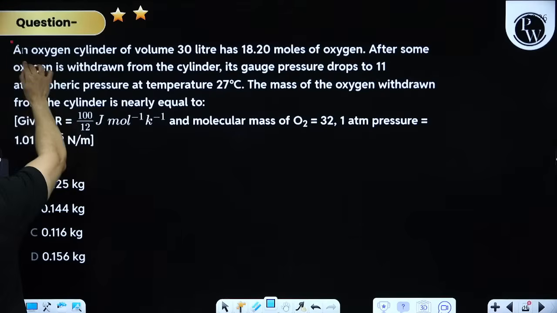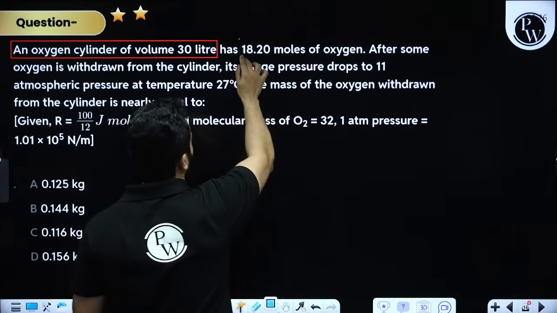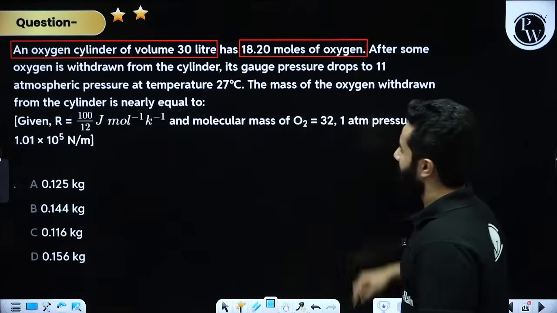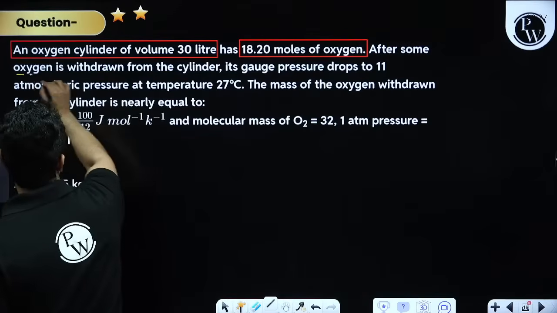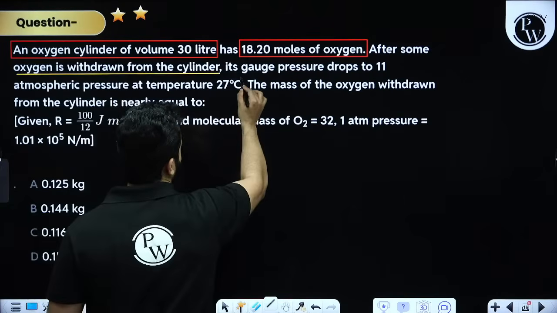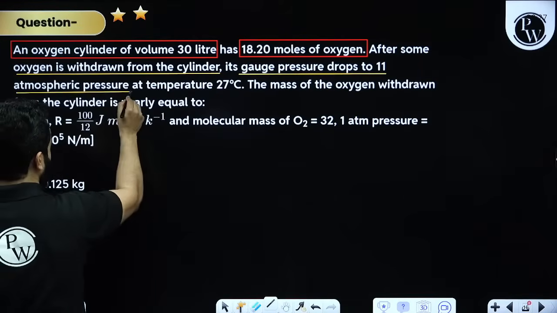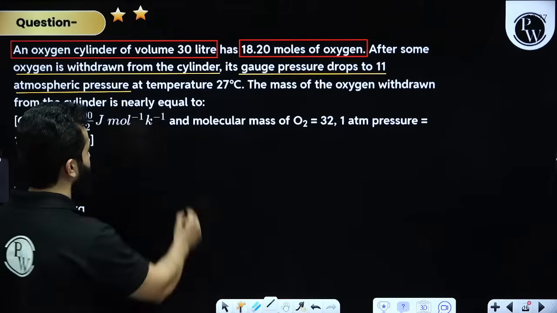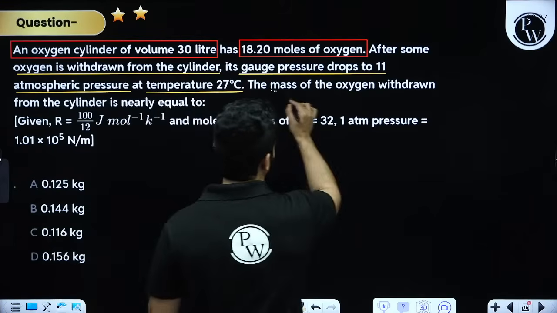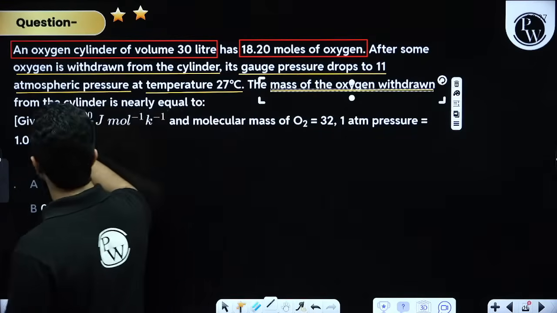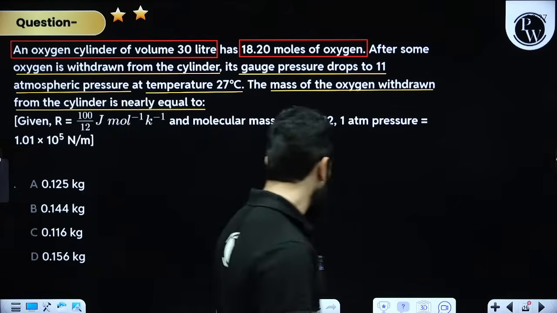The question says we have got an oxygen cylinder of volume 30 liter and it has got 18.20 moles of oxygen. After some time, some oxygen is withdrawn from the cylinder and its gauge pressure drops to 11 atm and temperature of 27 degrees Celsius. The mass of the oxygen withdrawn is, it looks simple, but it is not. Just because of calculation, let me explain this question to you.